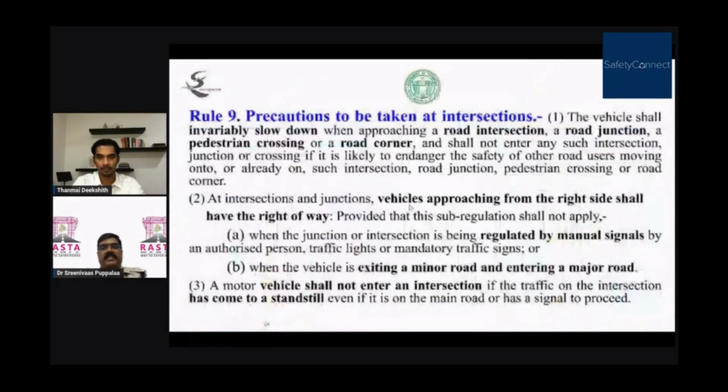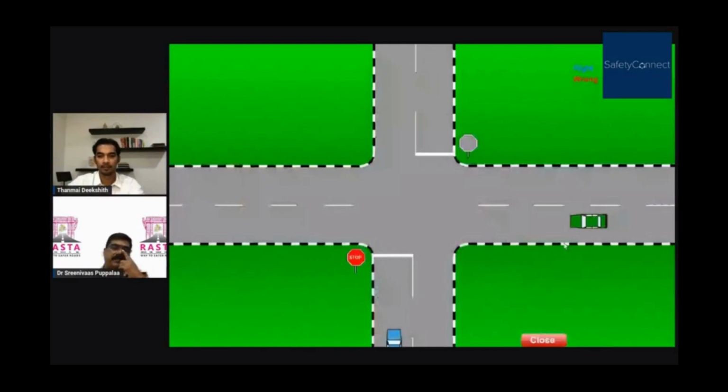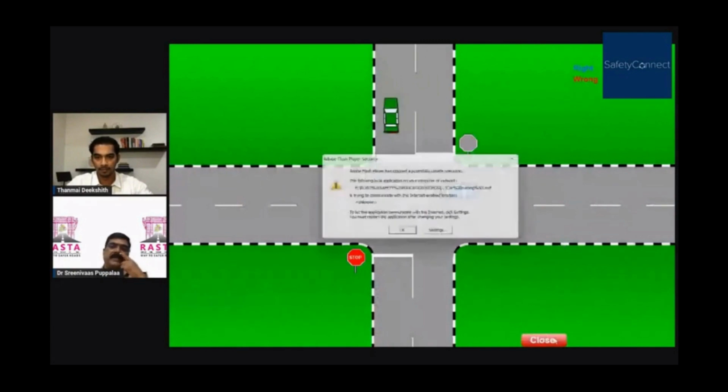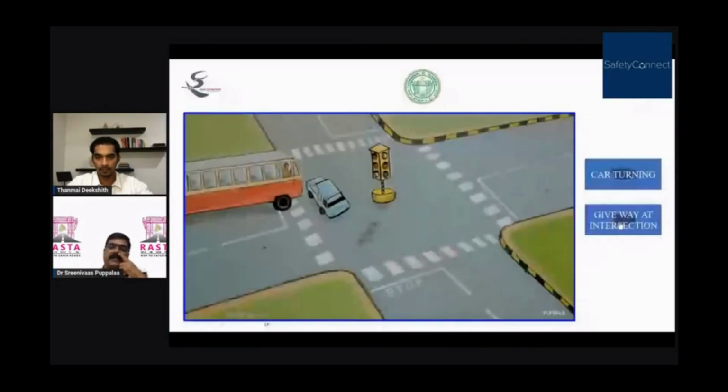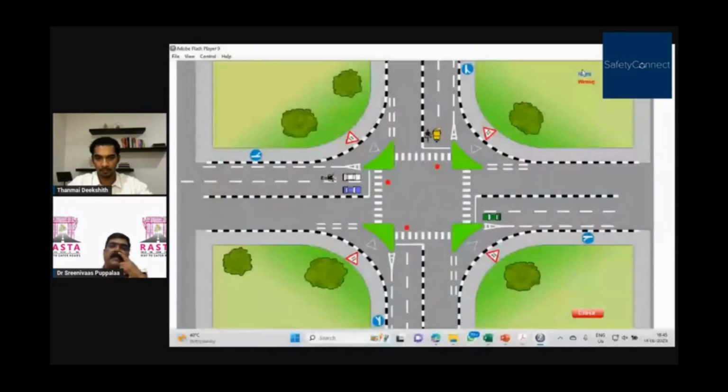These are all about who has the right of way. We'll see one video here. What is the rule? We have seen this already. Here, give way at the intersection, this is the right way. You see here, when there is a vehicle on the main road, those entering from another road have to slow down and then enter onto the main road.